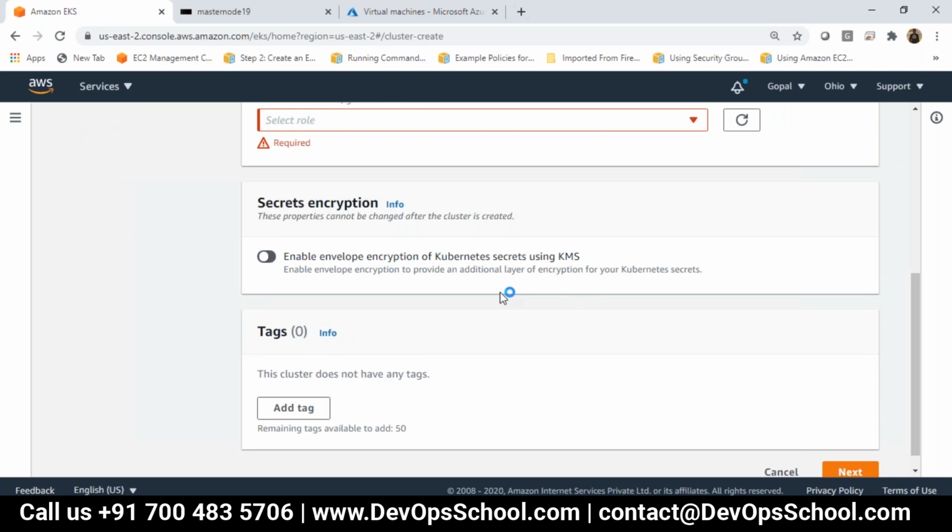Because to interact with a Kubernetes cluster, you have to use the CLI. The GUI interface is good, but not up to the mark. For monitoring purposes, it is good.